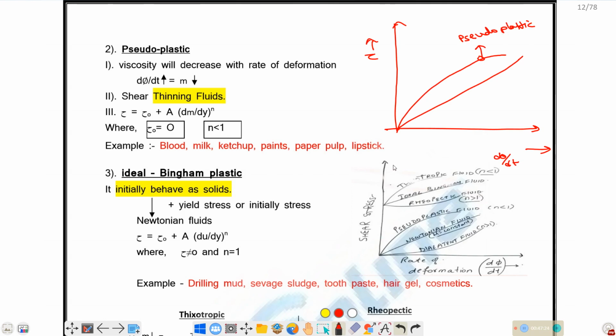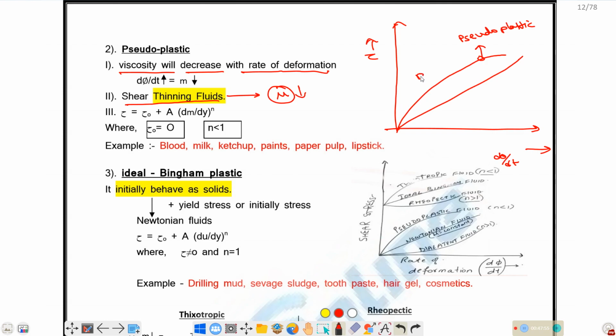If you see, the slope of this curve is decreasing with respect to d theta by dt. So the apparent viscosity will decrease. The viscosity will decrease with rate of deformation, which is nothing but d theta by dt. So with respect to d theta by dt, the apparent viscosity is decreasing. So we name it a shear thinning fluid. Shear thinning fluid is nothing but mu decreasing with respect to d theta by dt.